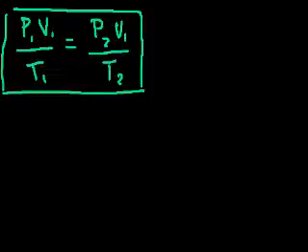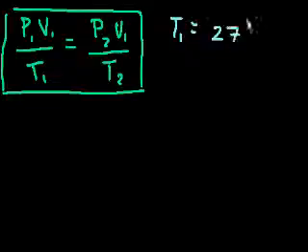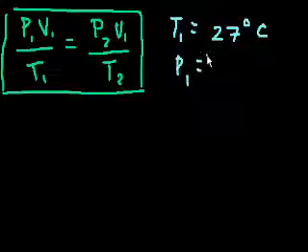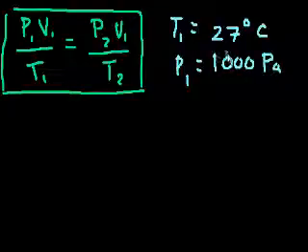So I'm going to get a problem, and this is very typical of most of what you'll see. This is from the Barron's AP Physics B on page 226, and it says, a confined gas is at a temperature of 27 degrees. So its initial temperature is 27 degrees Celsius. When it has a pressure and volume, its pressure is 1,000 pascals, or newtons per meter squared, and the volume